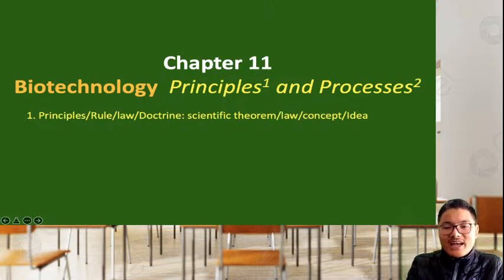In simple terms, we can say that a principle is a scientific theorem, scientific law, scientific concept, or scientific idea behind any major operation. So a principle can be simply understood as a concept, an idea. Principle is another term for rule. It can also be called a law or a doctrine, and these are scientific laws. Simply, the scientific background behind any concept is the principle.